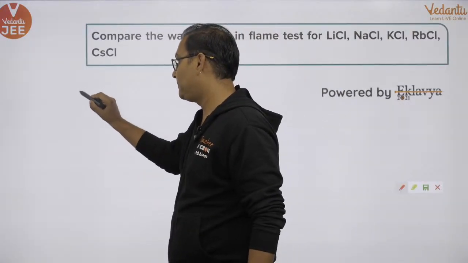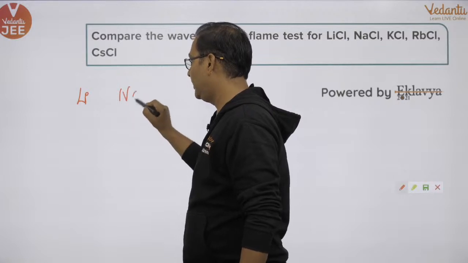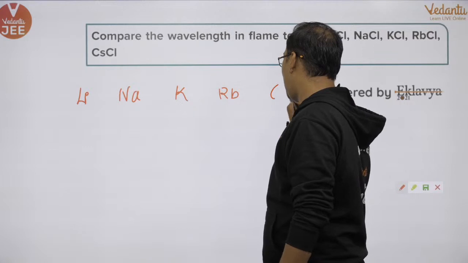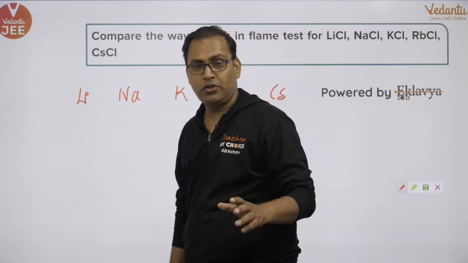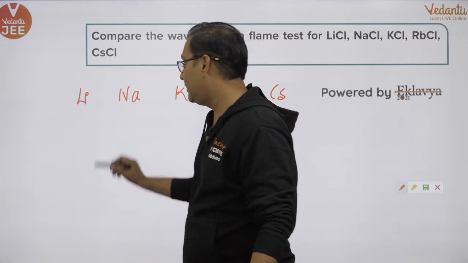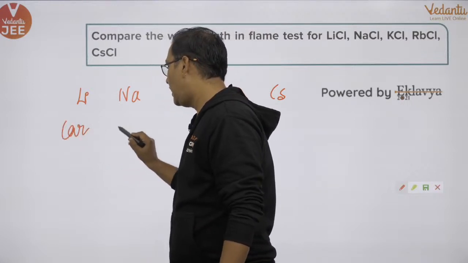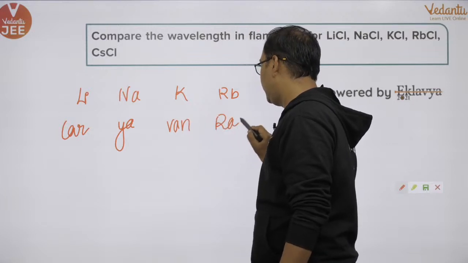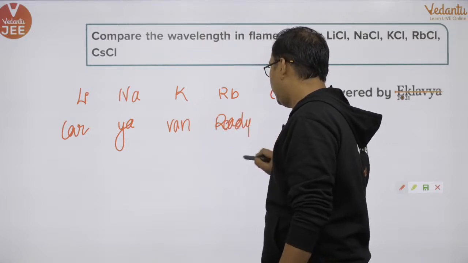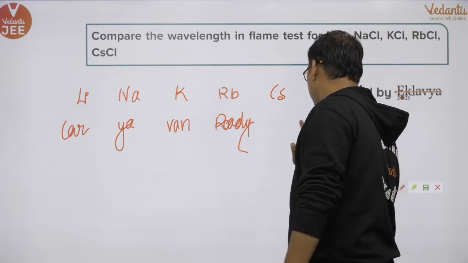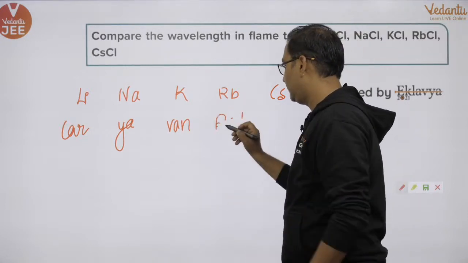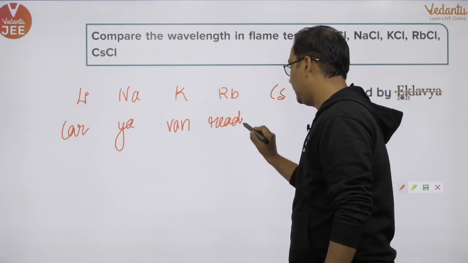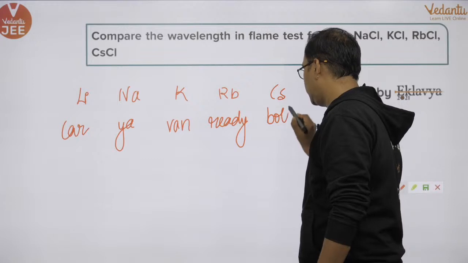The elements are lithium, sodium, potassium, rubidium and cesium. The flame test colors can be remembered by this mnemonic: car, ya, van, ready, both.